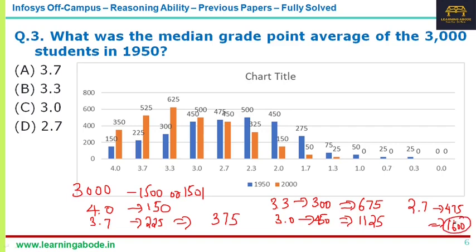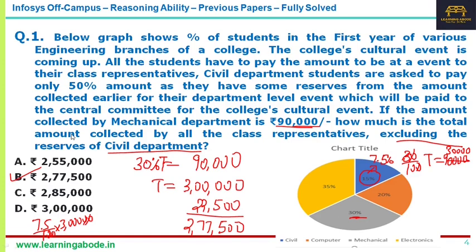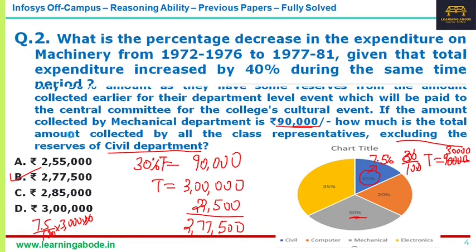Thus we can say the median students fall under this 2.7. So the answer for this third question is option D, 2.7. For the previous question also it was option D, and the first question was option B.